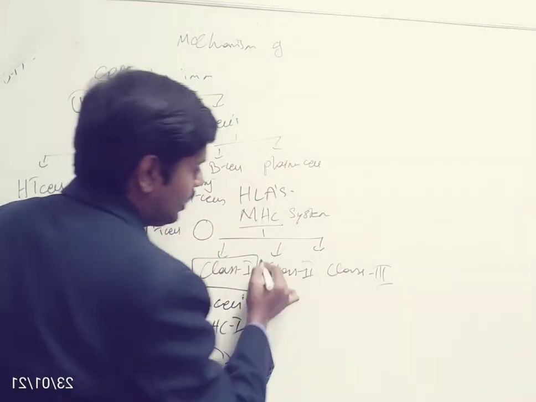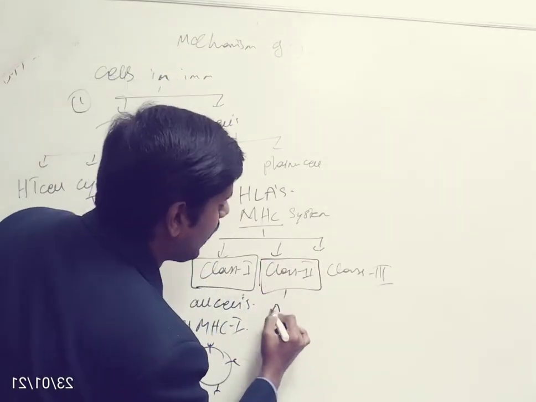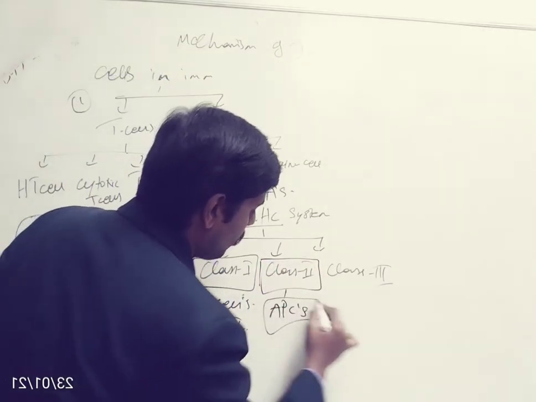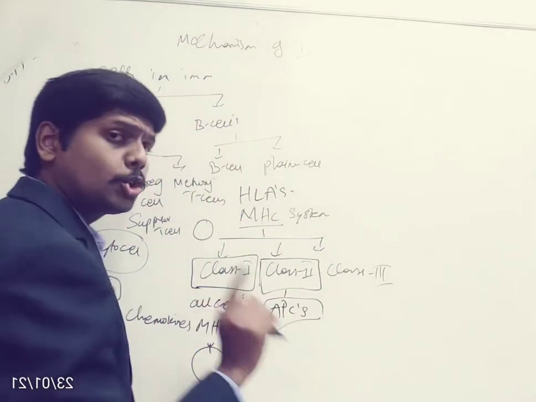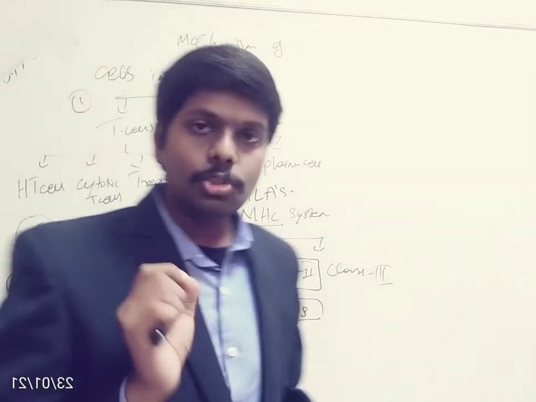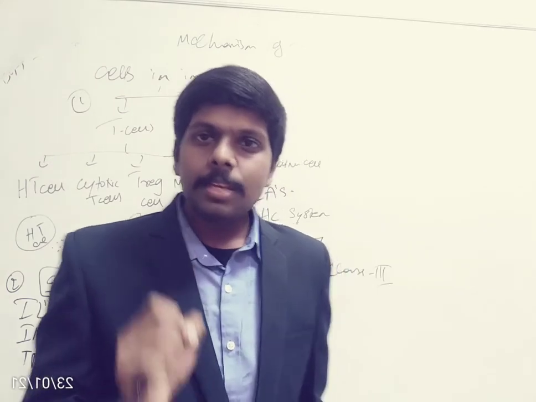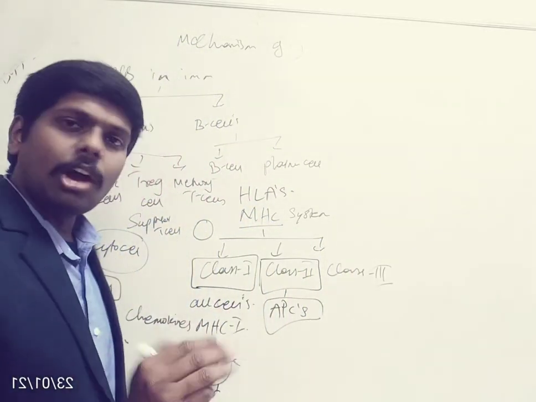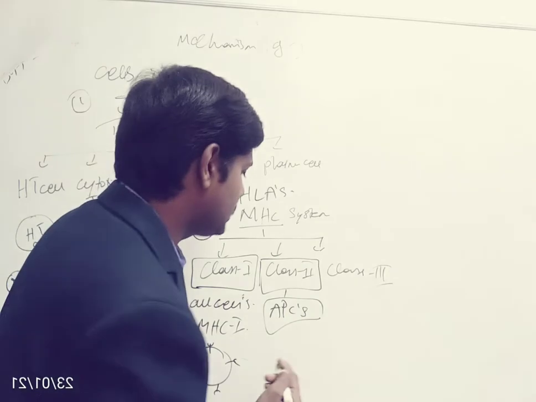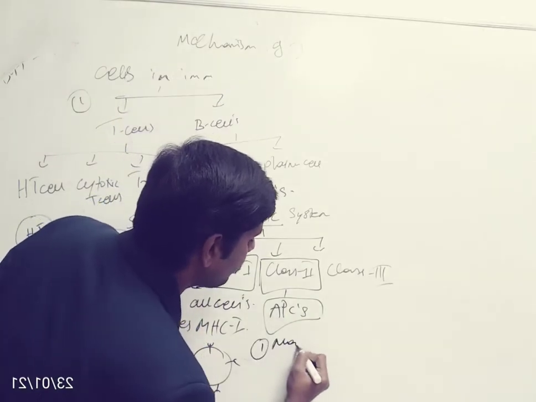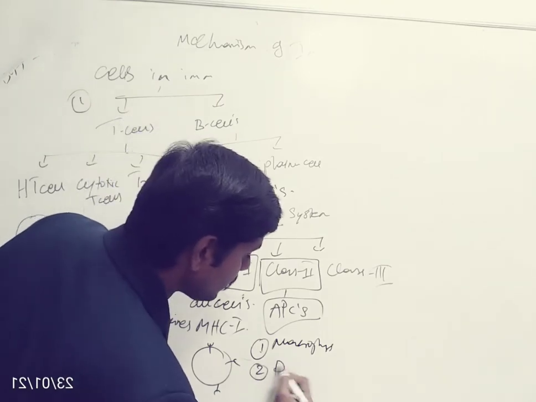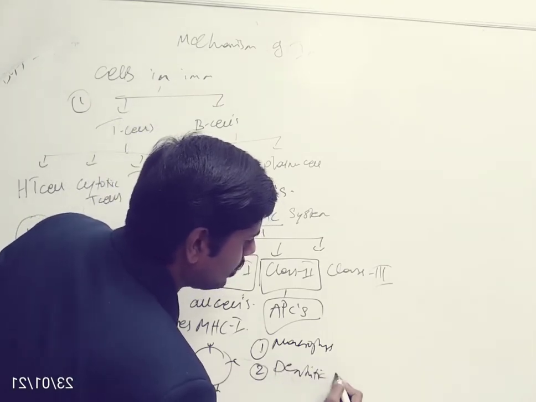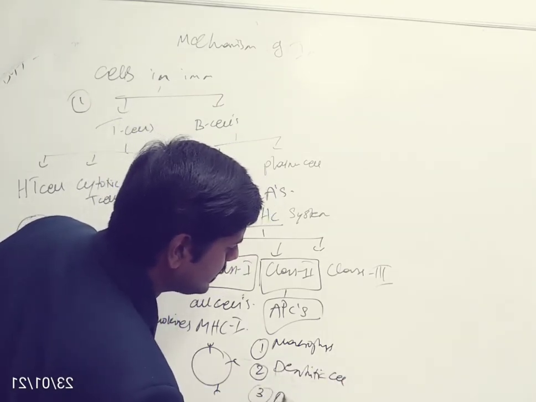have a different class. There is a class of cells called antigen presenting cells. Only on the surface of antigen presenting cells will we find MHC2 markers. MHC2 markers are present only in antigen presenting cells. We have different types of antigen presenting cells: macrophages, dendritic cells, and even B cells.